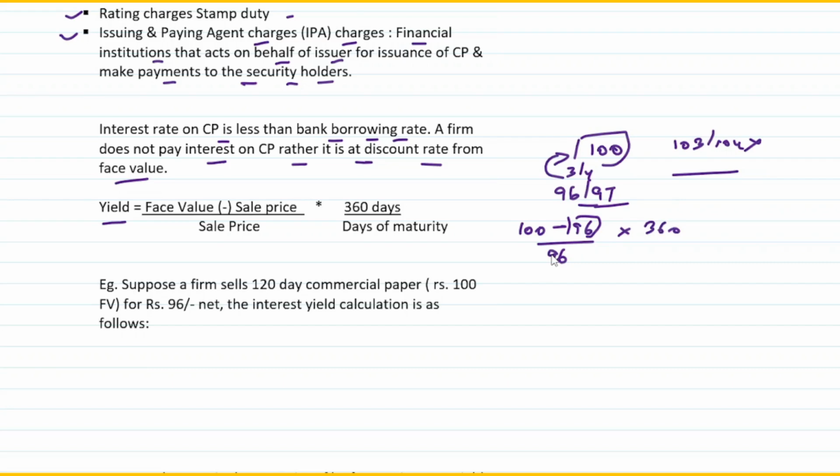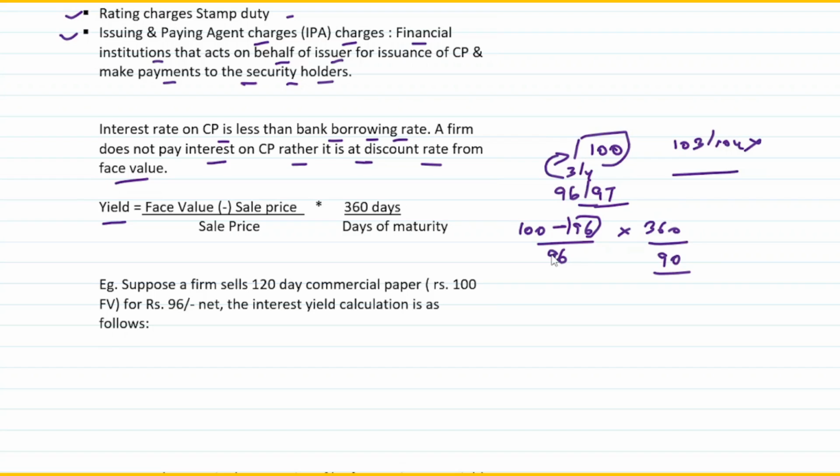Generally, whenever we calculate the interest on a commercial paper, we assume that the number of days in a year is 360, divided by the days of maturity. So if a commercial paper is of say 90 days, then 90 days will be the days of maturity, right? Technically this tells you that we calculate the return on a day basis.